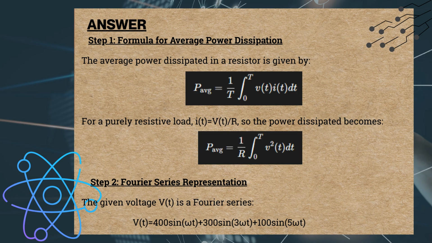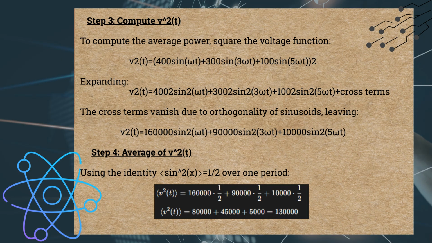Step 2. Fourier series representation. The given voltage v of t is a Fourier series. v of t equals 400 sine omega t plus 300 sine 3 omega t plus 100 sine 5 omega t. Step 3. Compute v squared of t.